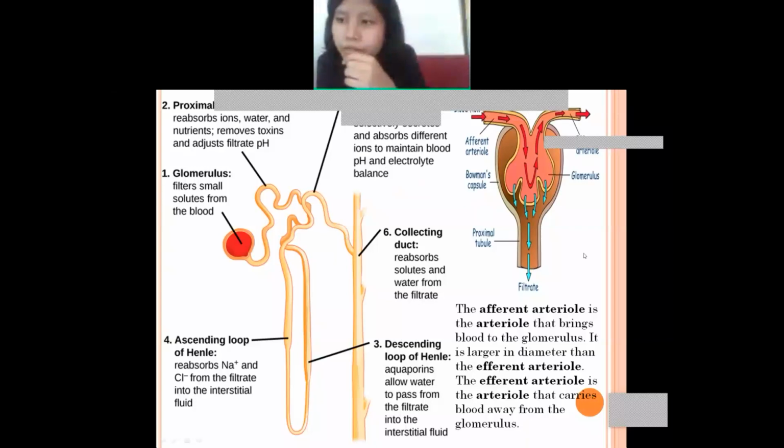The afferent arteriole brings blood to the glomerulus, and you will find that the afferent arterioles are larger compared to the efferent ones. I mean the size. And the efferent arteriole carries blood from the glomerulus outside, along with all the impurities.